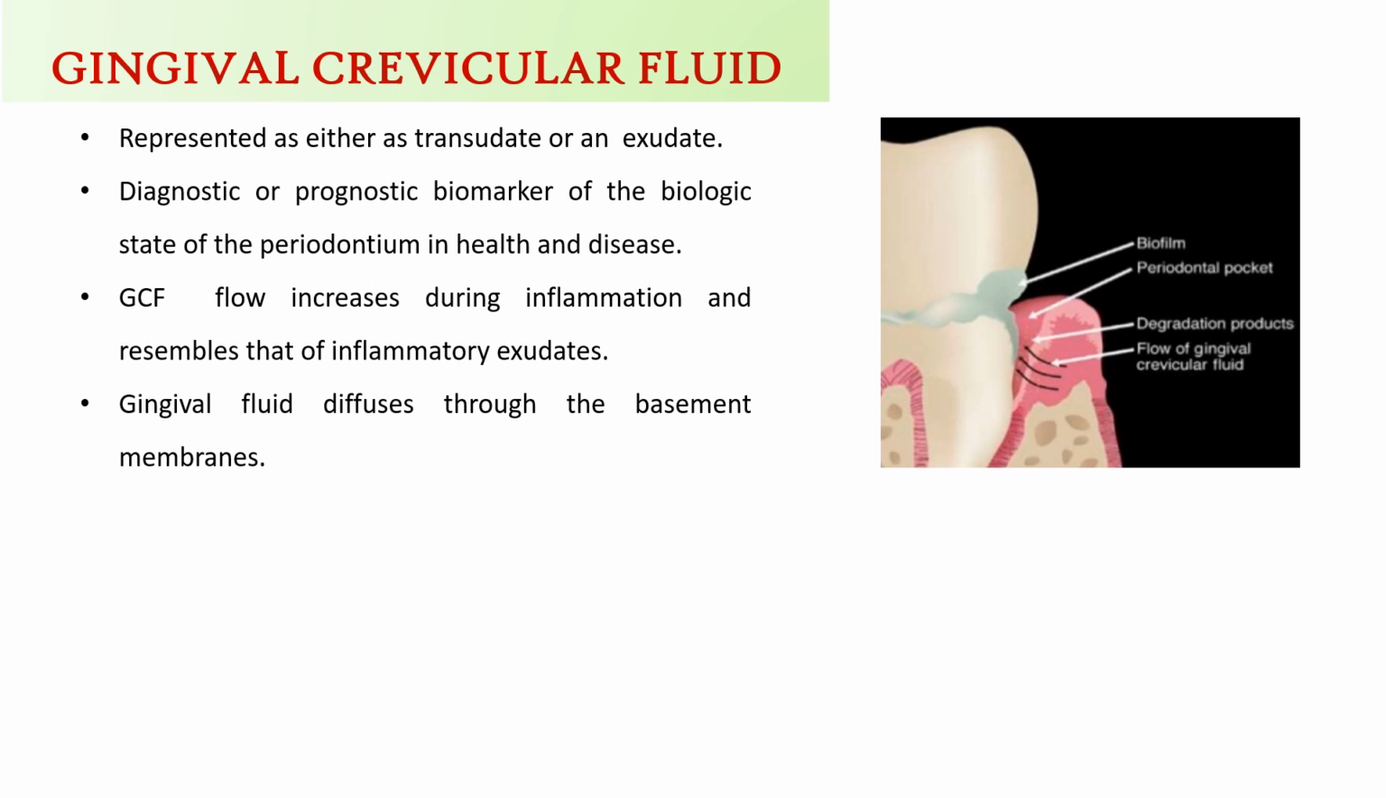Gingival crevicular fluid. The gingival sulcus contains a fluid which is called GCF. This is either a transudate or an exudate. This is very commonly used as a diagnostic or prognostic biomarker of the biologic state of periodontium in both health and disease. GCF flow is increased during inflammation and resembles that of inflammatory exudate. This gingival fluid diffuses through the basement membrane in and out of the tissues, that is into the sulcus, and from sulcus into the tissue.